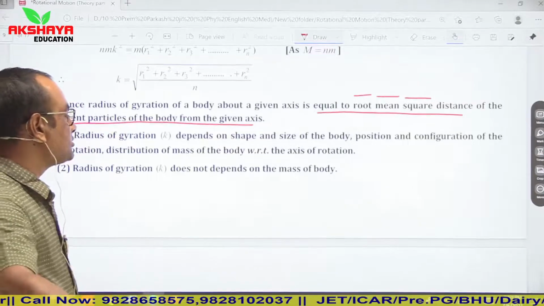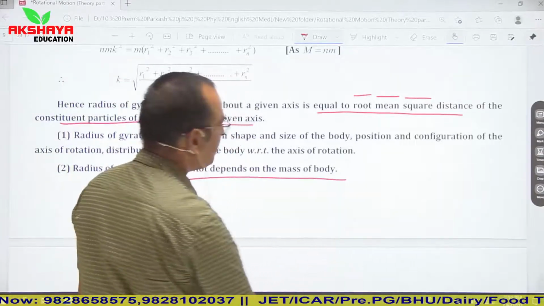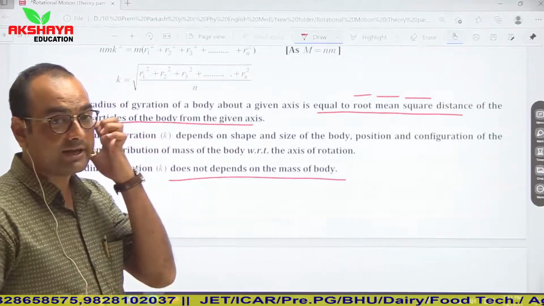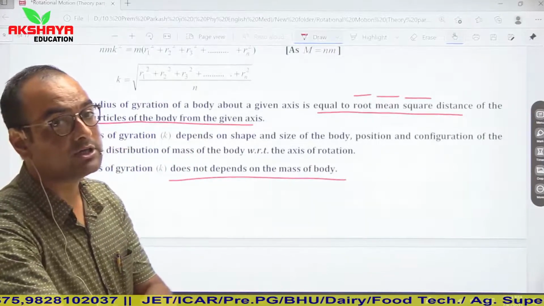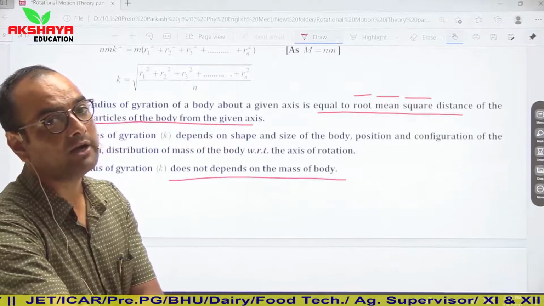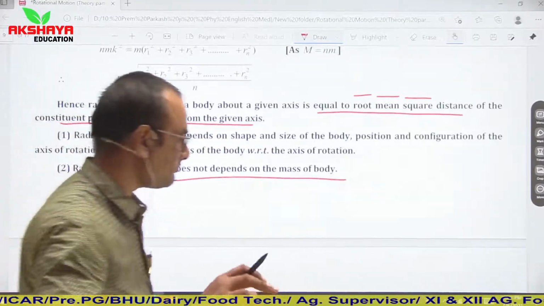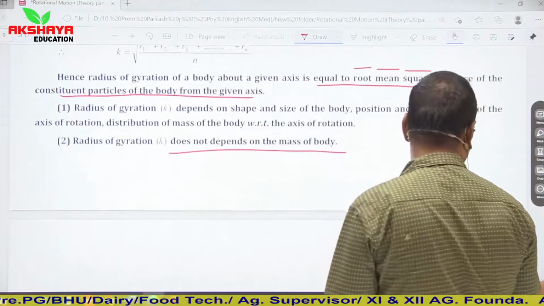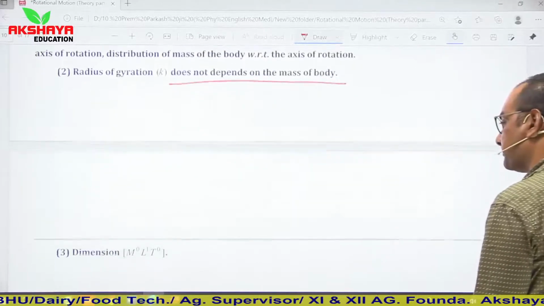Radius of gyration does not depend on the mass of the body. So always keep in mind, radius of gyration depends only on the distribution of mass, or you can say mass distribution. It is independent of the mass of the body. It will not depend on mass, children, it will depend on the mass distribution.